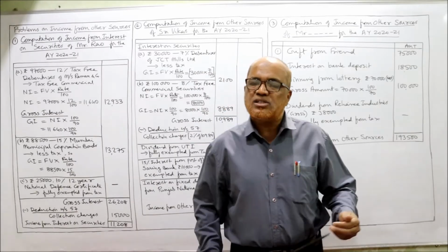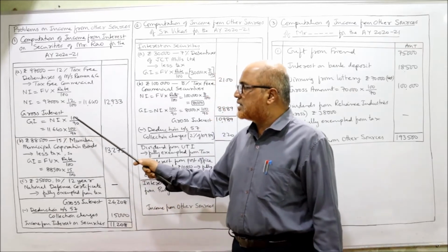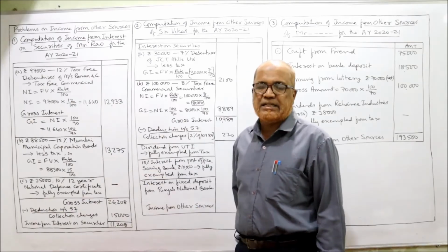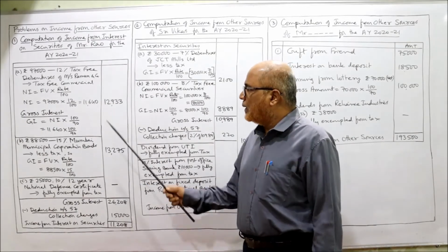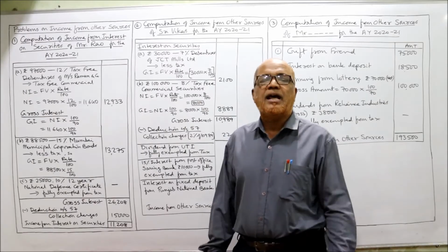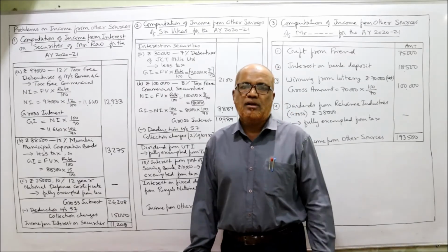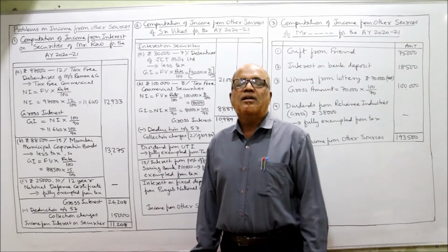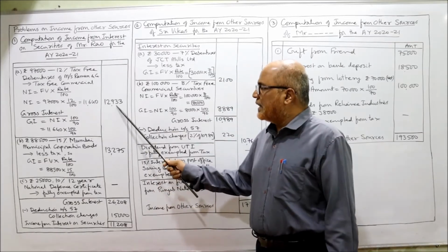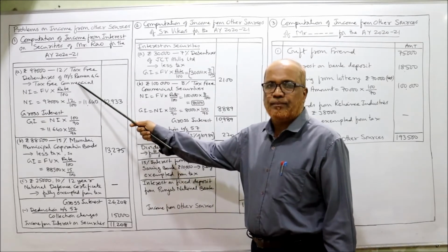To net interest, next we have to find out the gross interest. The gross interest is equal to net interest into 100 by 90. 11,640 into 100 by 90. We'll get 12,933. This is the procedure given by the Income Tax Act 1961 regarding the calculation of interest on security. Why 100 by 90? Because 10% is the TDS rate. So 12,933 is the gross interest for the first one.